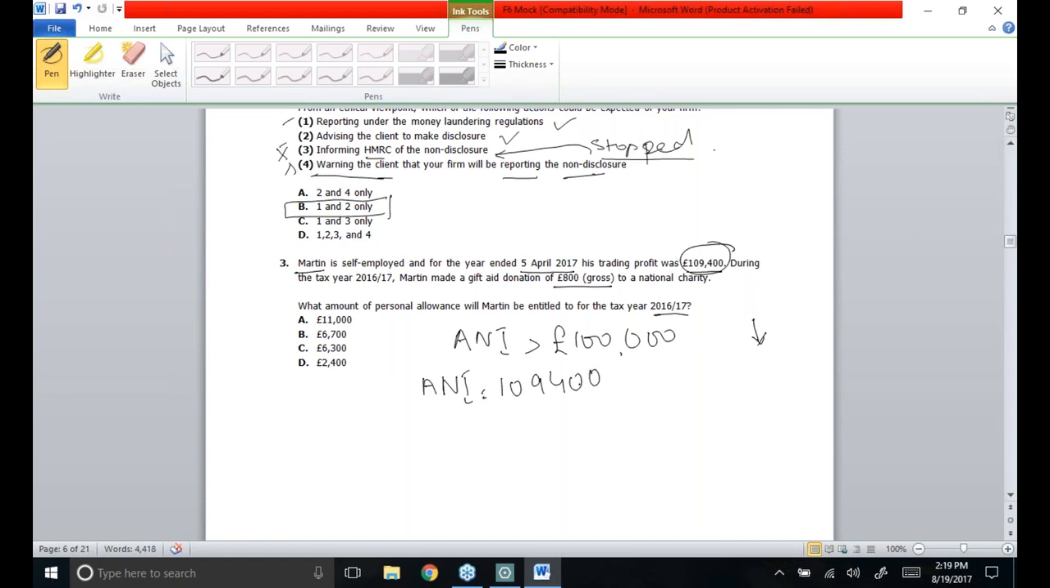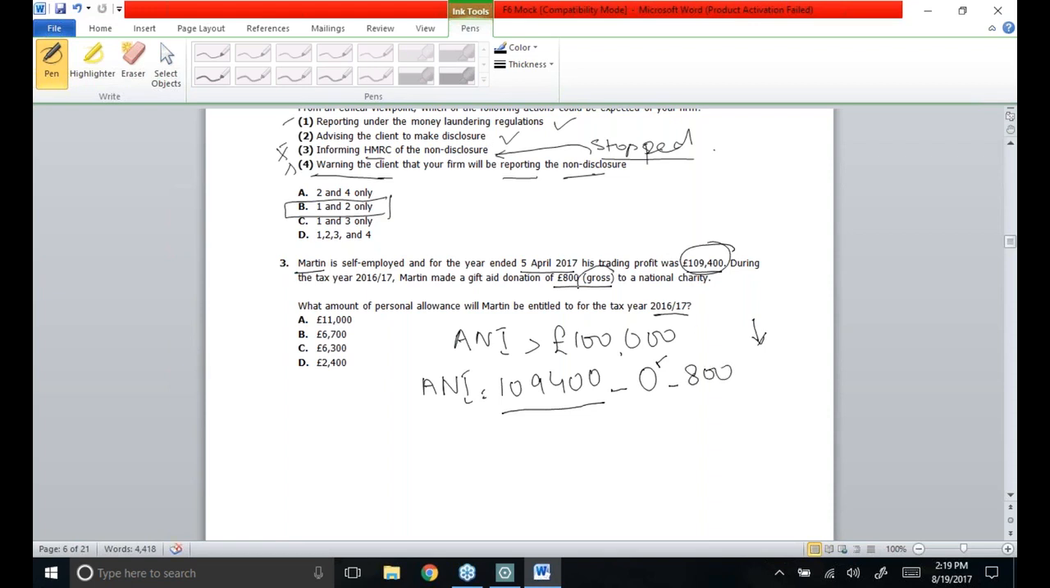Less interest paid, in order to see what net income is. Martin has not got any qualifying loan on which he would be paying interest. So net income is 1,09,400 minus gift aid donation gross if he had paid any, or minus gross personal pension scheme contributions if he has paid any. The personal pension scheme has not been paid, but he has paid a gift aid donation of 800 gross.